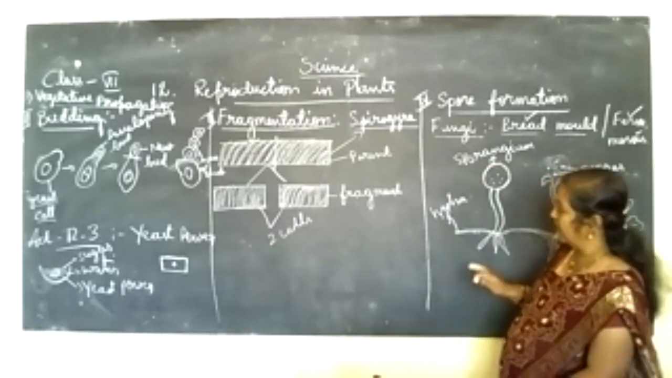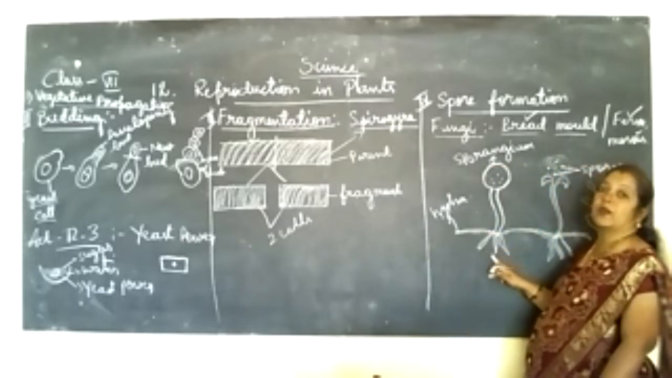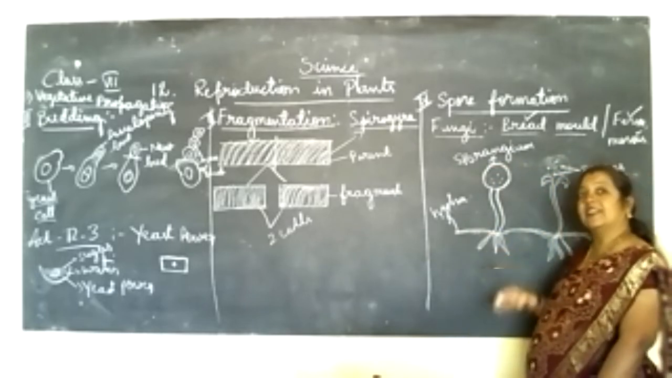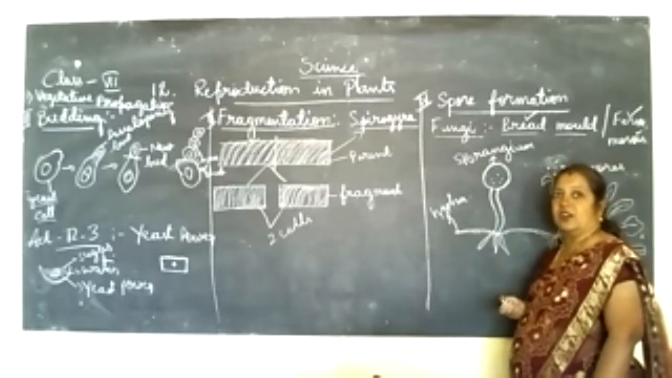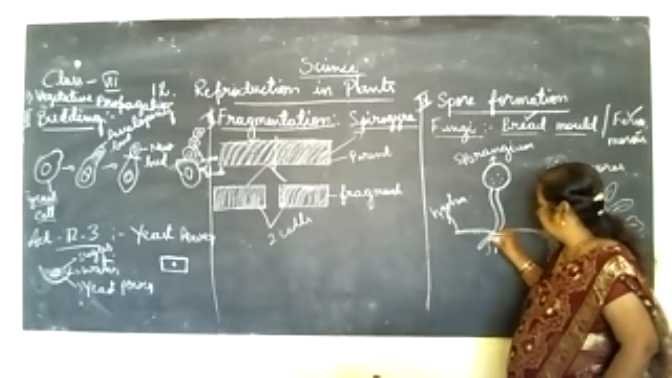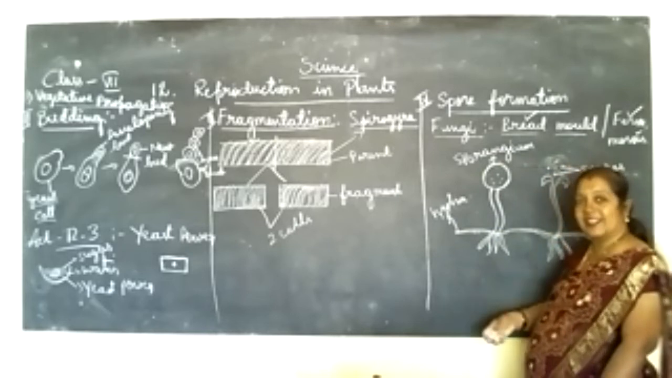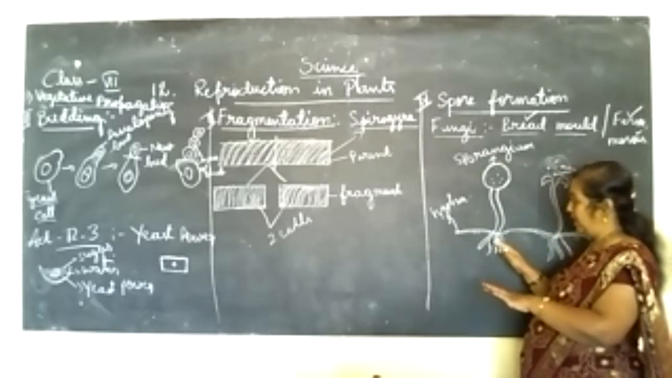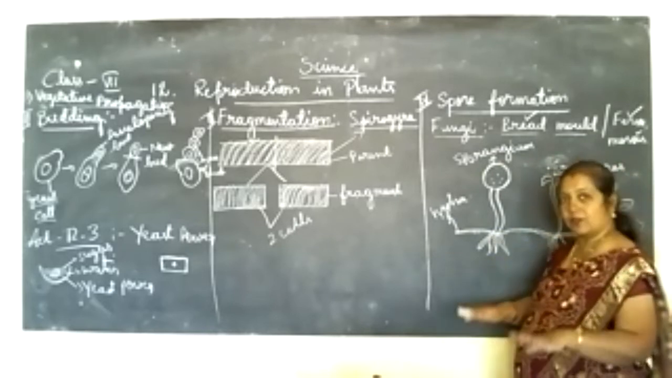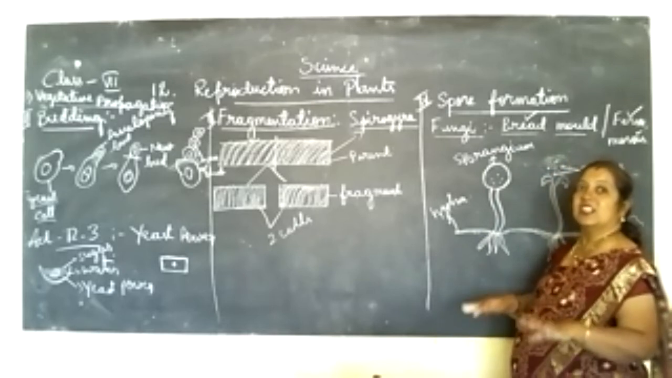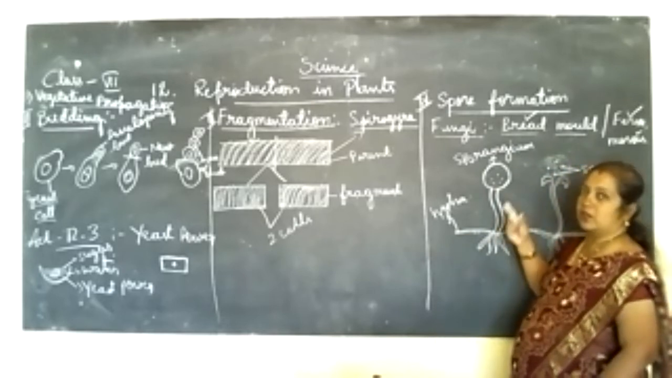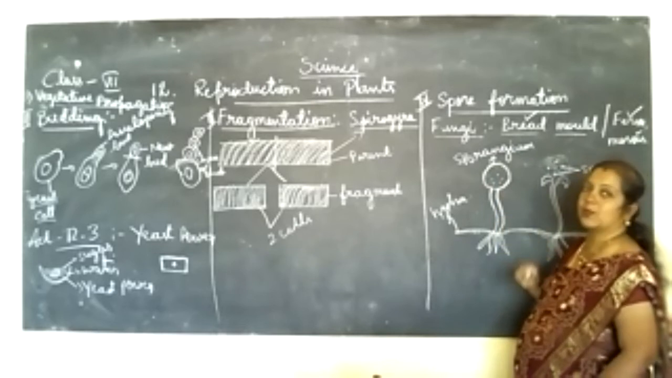So when this hypha is getting proper nutrients from the bread, it is sucking the nutrients. From these root-like structures, it is sucking the nutrients, and from it, it is able to stand on the bread slice and grow. So when it is growing, it is forming a sporangium.